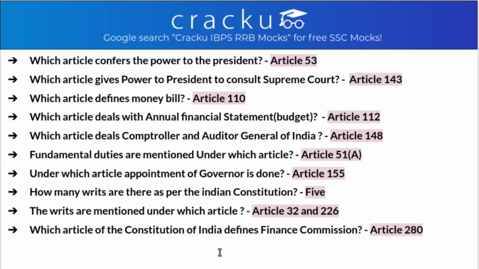How many rights are there as per the Indian Constitution? So there are 5 rights. The rights are mentioned under which article? That is under article 32 and 226. 32 for Supreme Court and 226 for High Court. Which article of Constitution of India defines Finance Commission? So it is article 280.